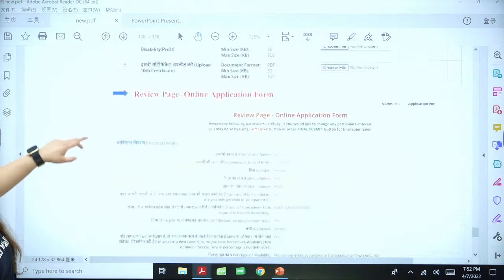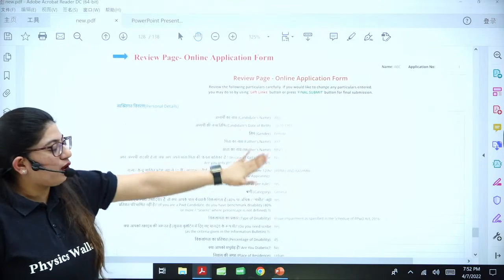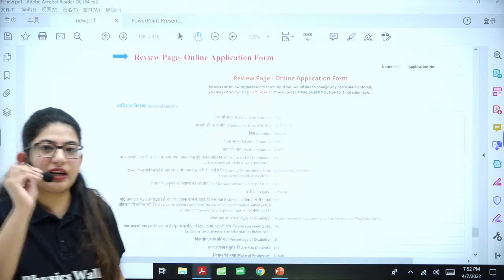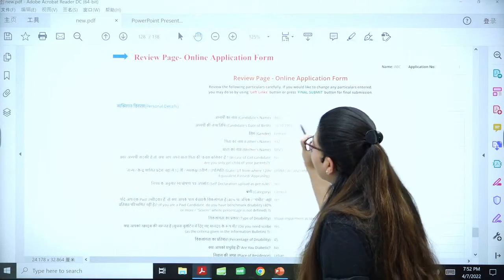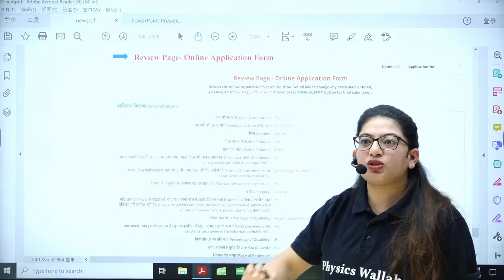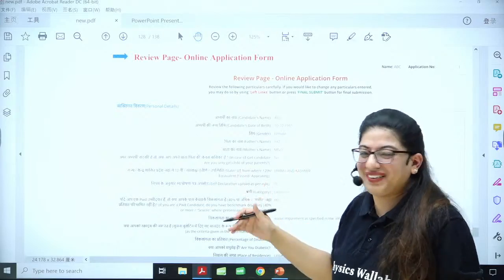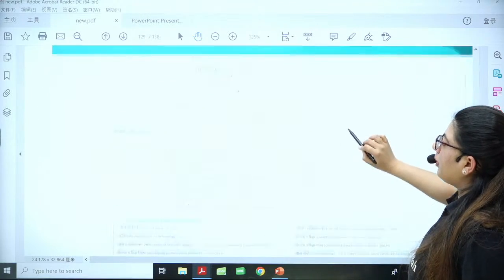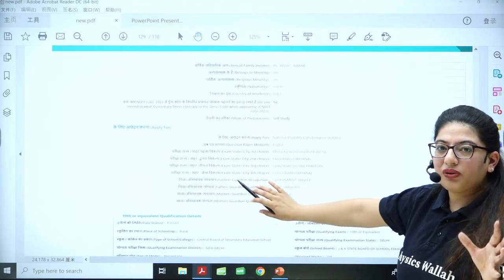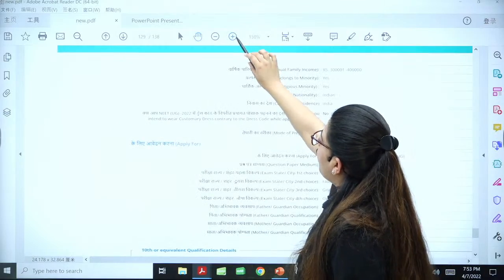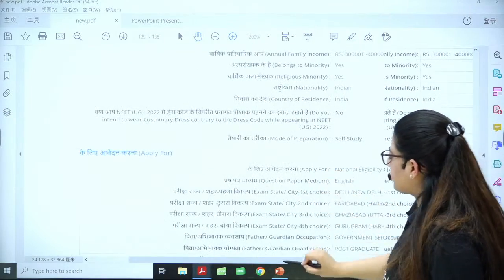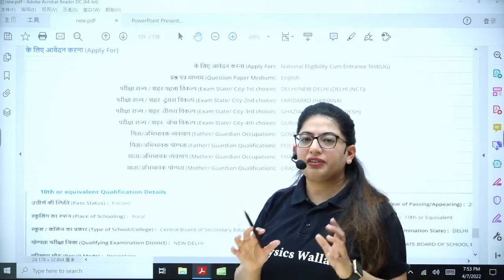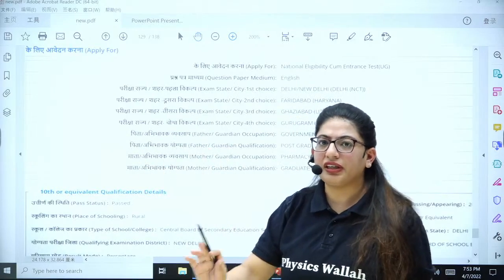Okay. Next is after you have done this, they will give you all the details that you have filled. Again, take a pen on the desktop, read everything, take your time as much as you want and write it. Or no, check it. Check it very, very carefully. Everything what you have typed will pop up here in this form. Okay. If you feel difficulty in reading English, they have also mentioned everything in Hindi, if you have noticed.